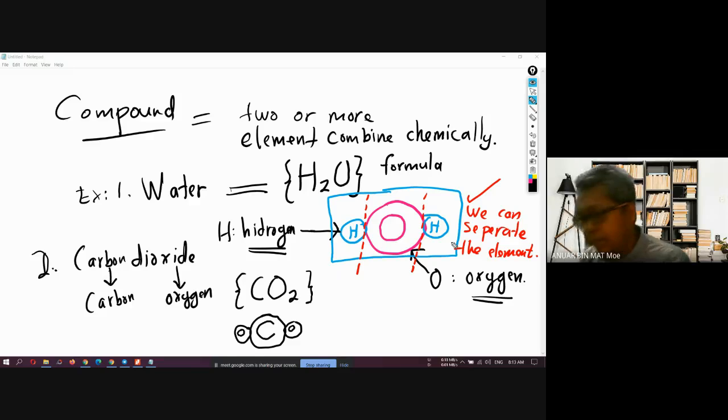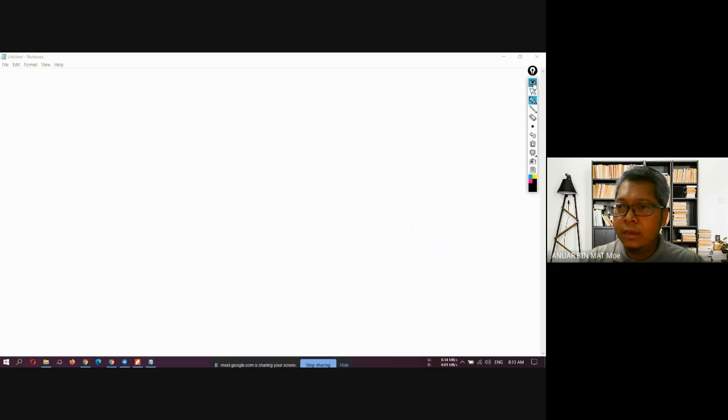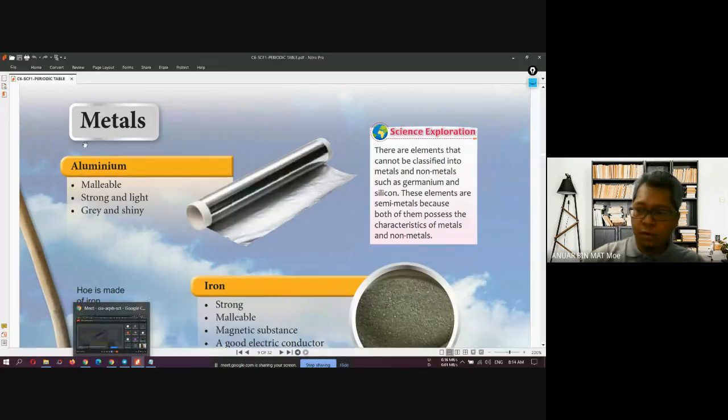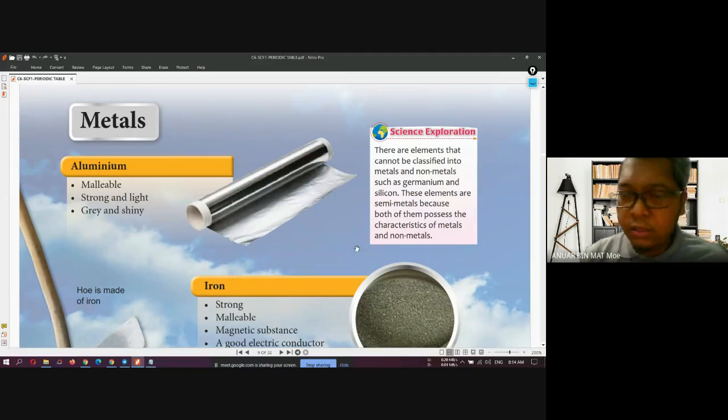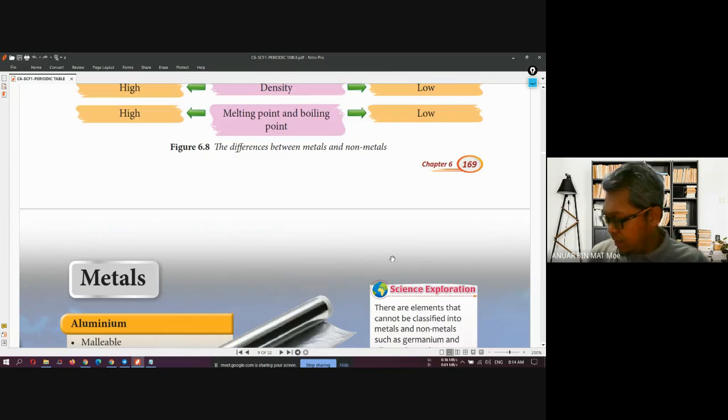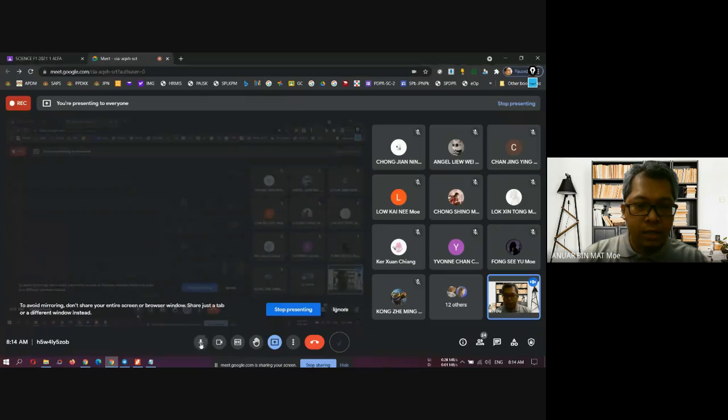Yeah. Okay, next one is the periodic table. You can read the periodic table over here, no problem. If you have any question about the periodic table, you can ask me. No need to memorize all the known elements, but you must understand the structure, or the arrangement of the elements inside the periodic table. And last time we learned about the difference between metal and non-metal.